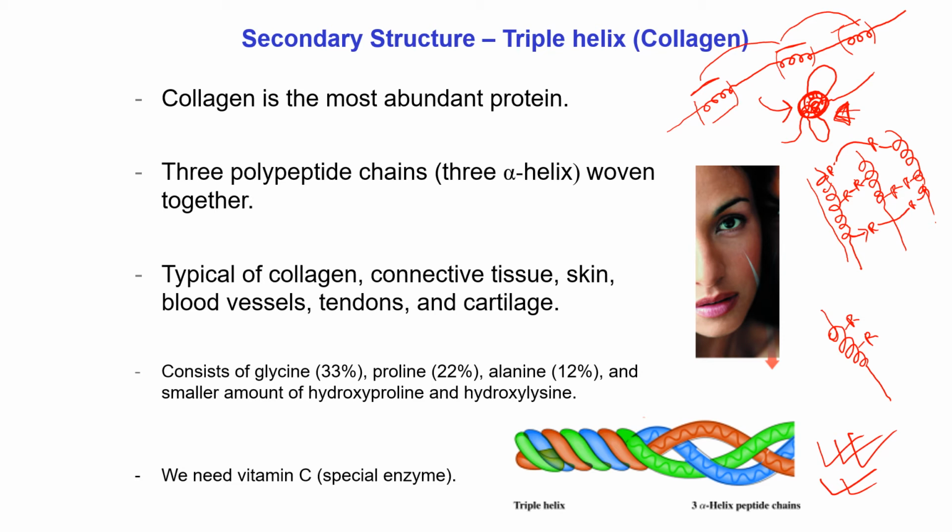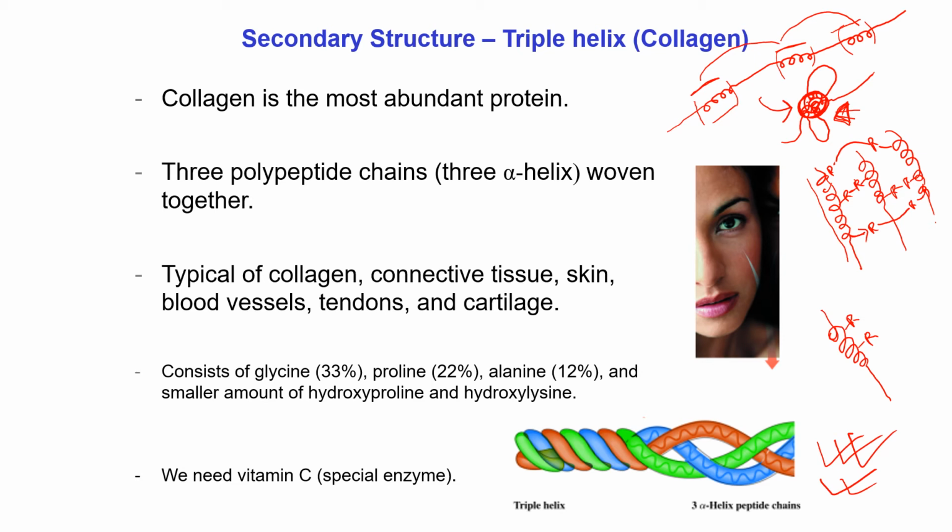Usually in our body, triple helix forming proteins are involved in portions that have to withstand strength or pressure, like skin, blood vessel, connective tissue. For example, blood vessel. Inside the blood vessel, blood flows with very high pressure.